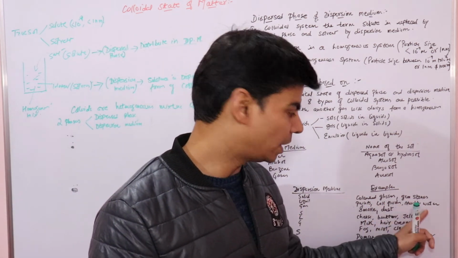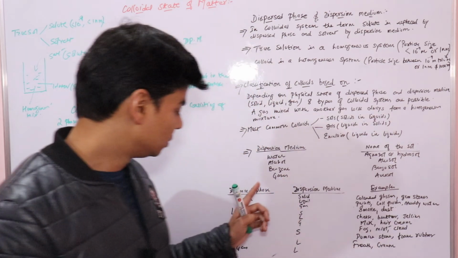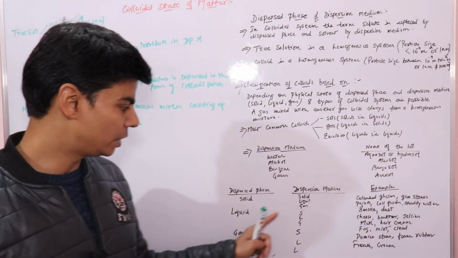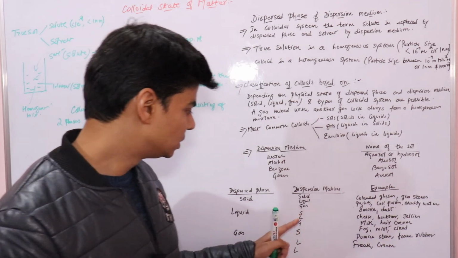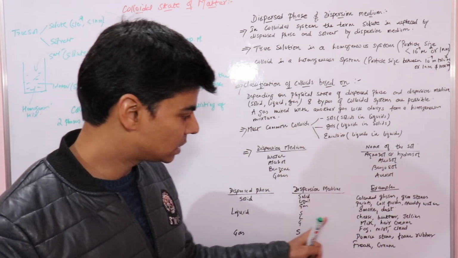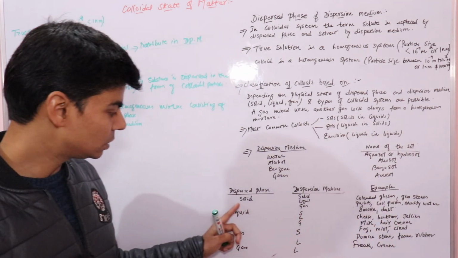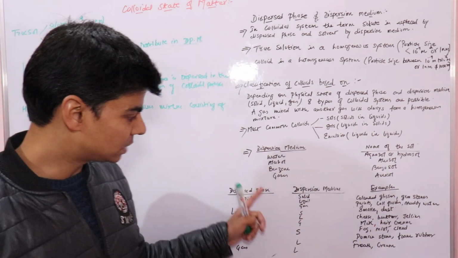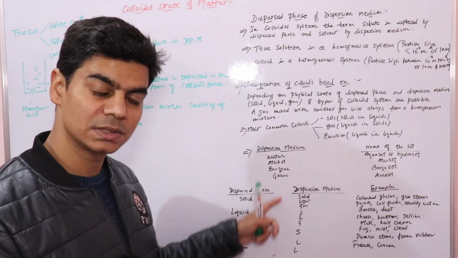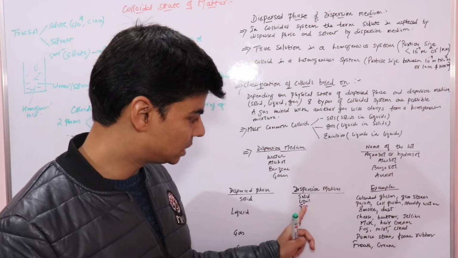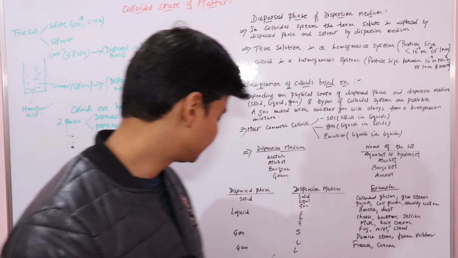Paints, cell fluids, muddy water, all these are colloidal solutions where the dispersed phase is solid and the dispersion medium is liquid. Similarly, if the dispersion medium is a gas, we have discussed smoke and dust as examples of colloidal solutions where the dispersed phase is solid and the dispersion medium is a gas.